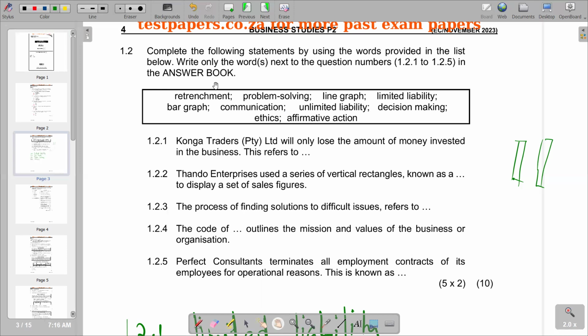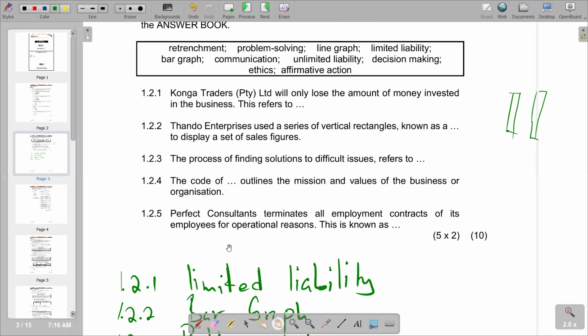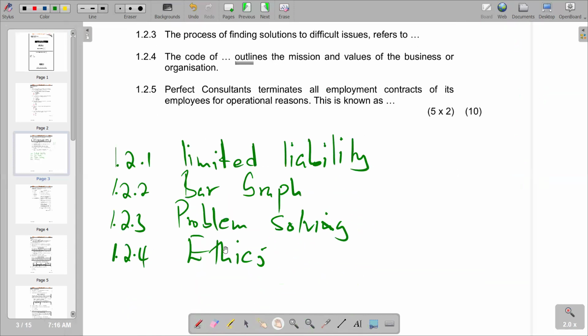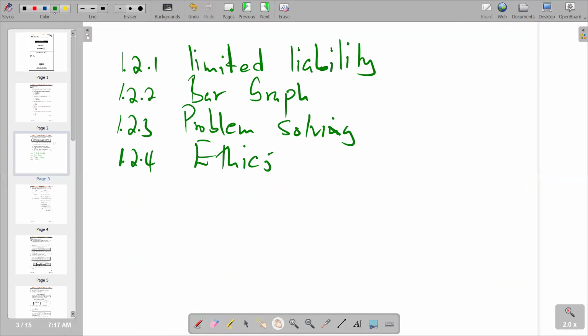So this is what we have. We're saying retrenchment is 1.2.5. So we are having here 1.2.5, and we are saying retrenchments. So this is what we have on this part.